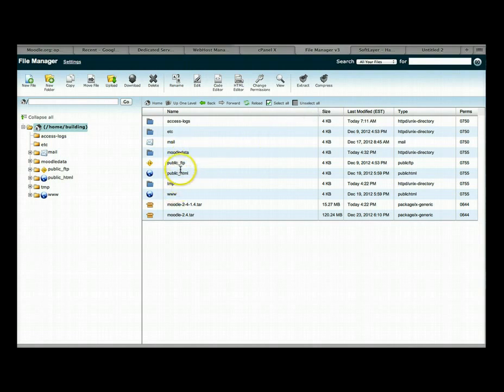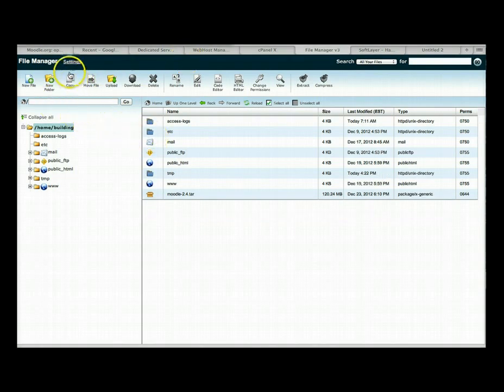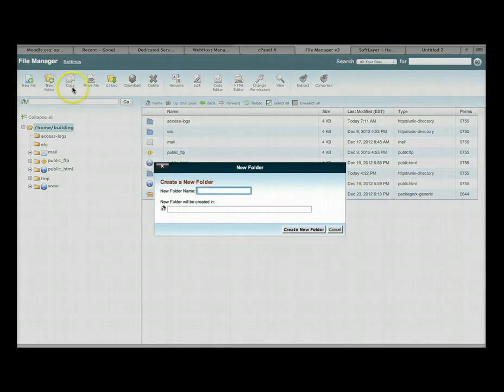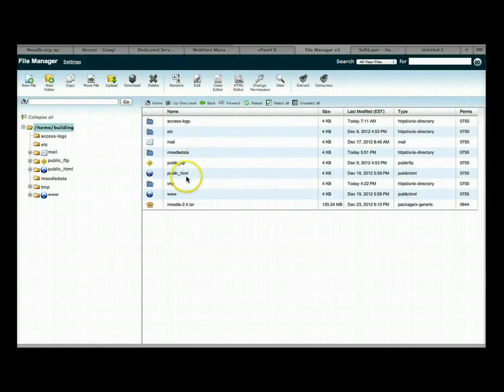Okay, so again, the new folder, call it Moodle data, click on create new folder, and notice now that the Moodle data is above the public HTML.